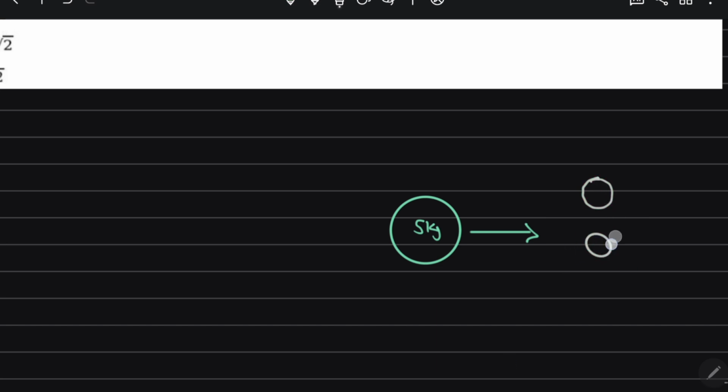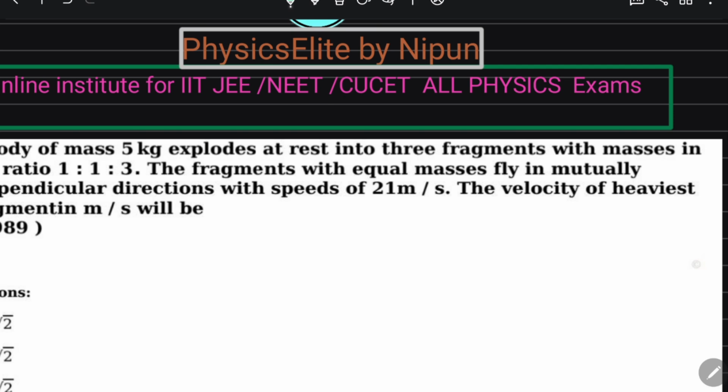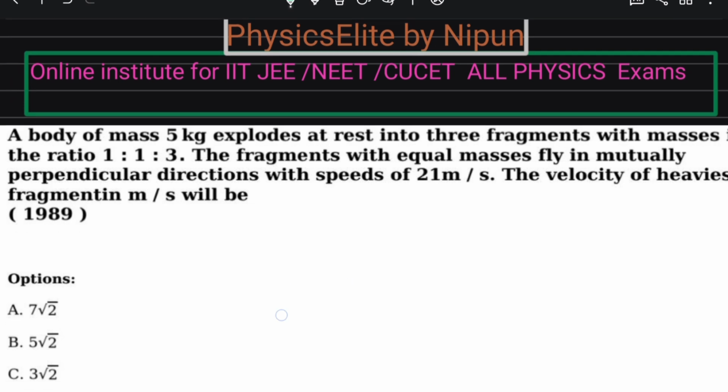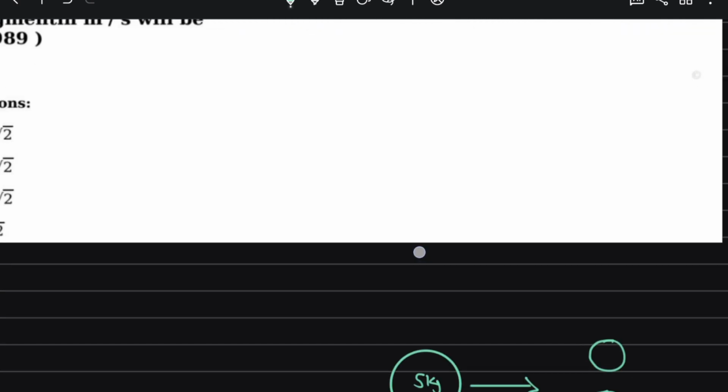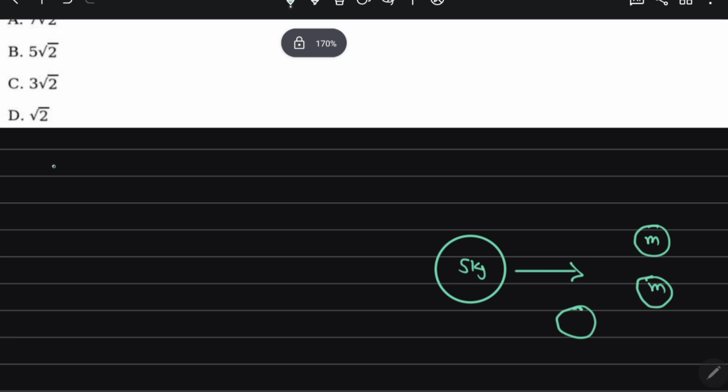And it is like this situation. The body of 5 kg, at rest, explodes into 3 fragments with the masses in the ratio 1:1:3. The fragments with the equal masses fly in mutually perpendicular directions. Suppose this body has a mass m. They have given the ratio of the masses, so m1 I say m, m2 I say m, and m3 I say 3m.